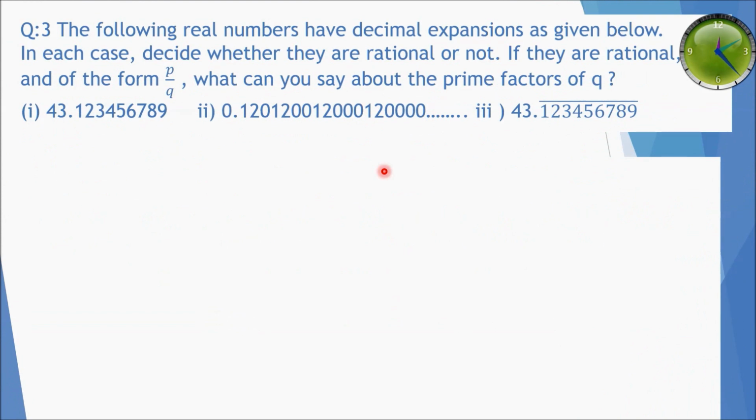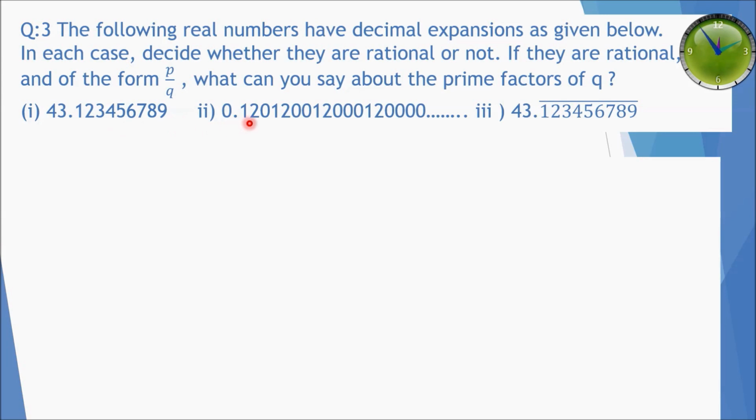Next question, sorry. All those parts, means 7, 8, 9, 10, those were actually non-terminating repeating. So we are not taking into consideration those numbers. So question number 3 is, the following real numbers have decimal expansions as given below. In each case, decide whether they are rational or not. If they are rational and of the form P divided by Q, what can you say about the prime factors of Q?